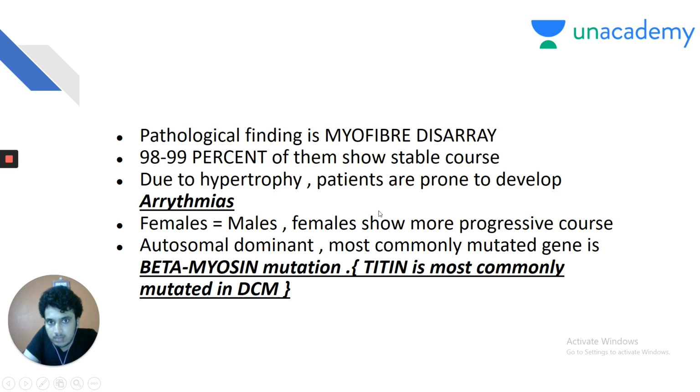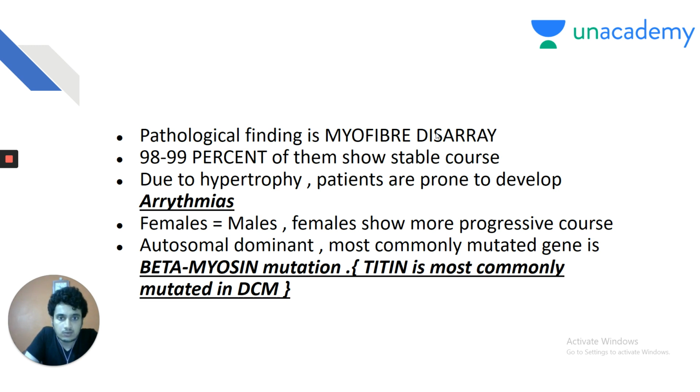The pathological finding in hypertrophic obstructive cardiomyopathy is myofiber disarray. Again, my dear friends, this is a very important pathology question. Myofiber disarray is seen pathologically in hypertrophic obstructive cardiomyopathy. What is the sign seen in myocardial infarction? It is loss of linearity of the myofibrils. Don't get confused between MI and HOCM. In HOCM, there is myofiber disarray. In MI, there is loss of linearity of the myofibrils.